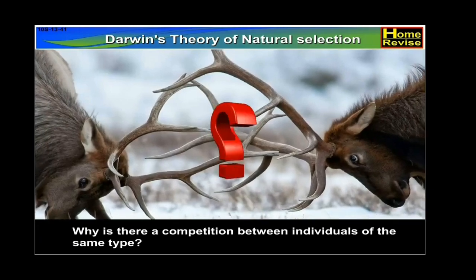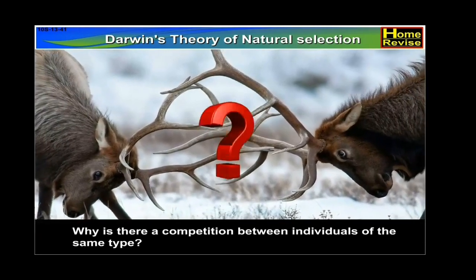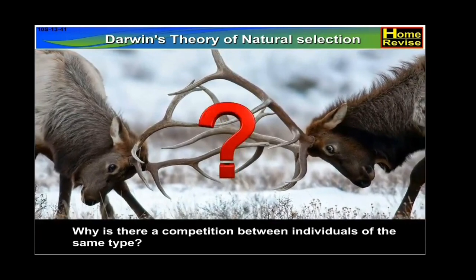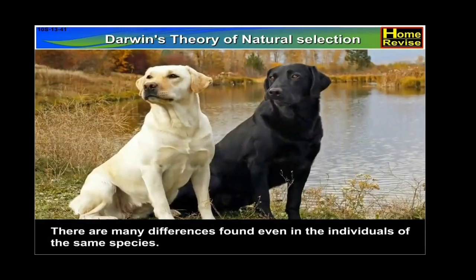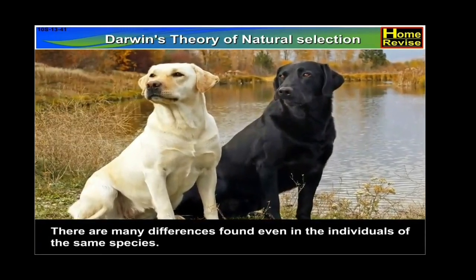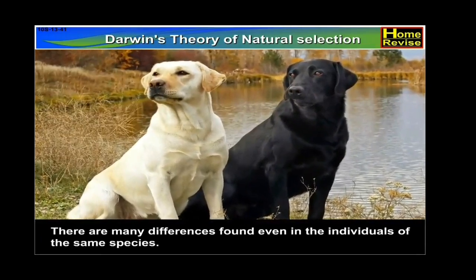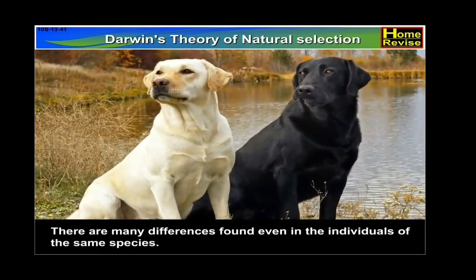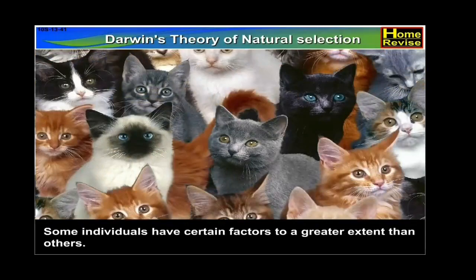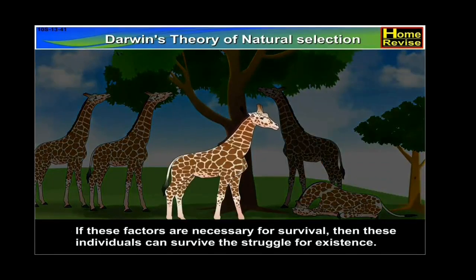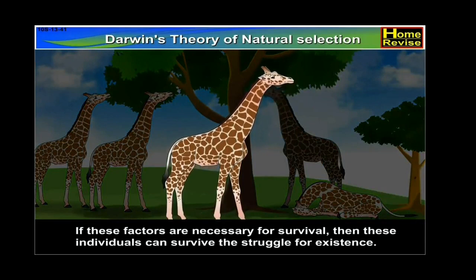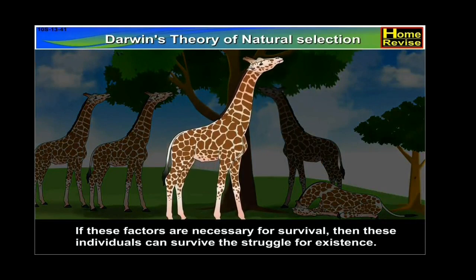Why is there a competition between individuals of the same type? There are many differences found even in the individuals of the same species. Some individuals have certain factors to a greater extent than others. If these factors are necessary for survival, then these individuals can survive the struggle for existence.